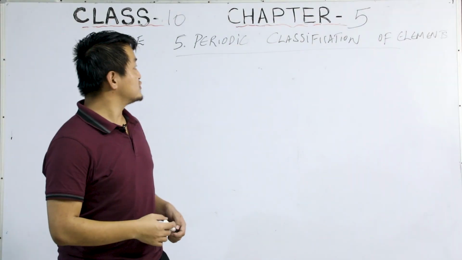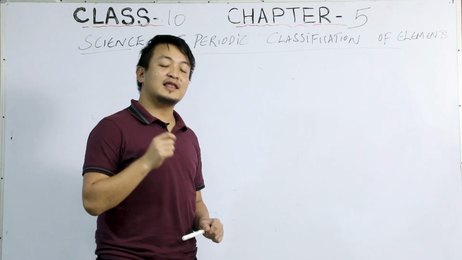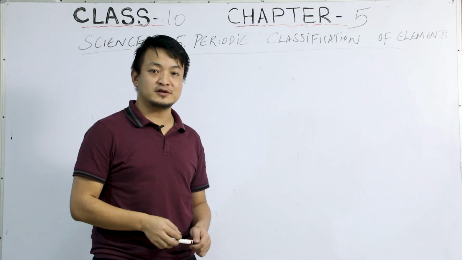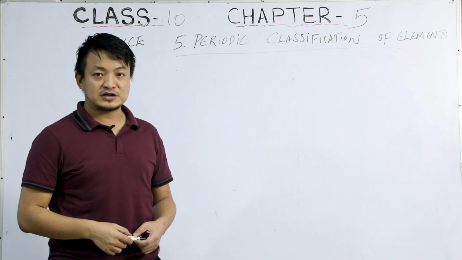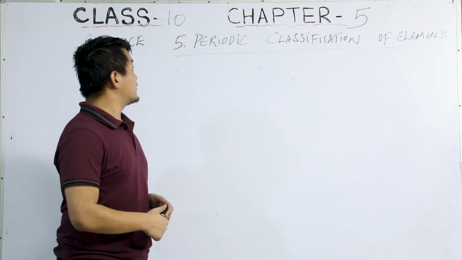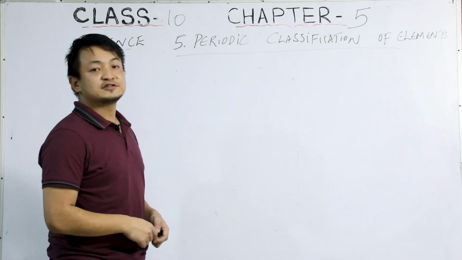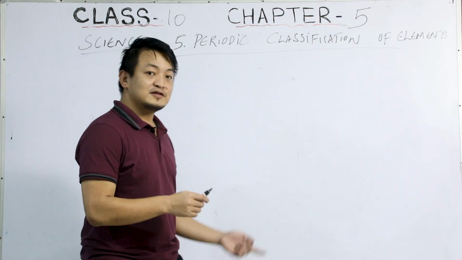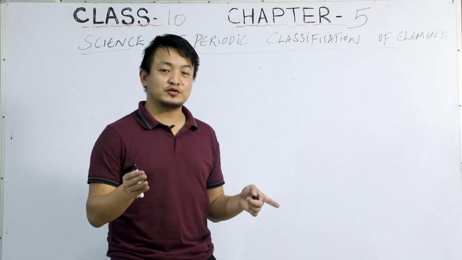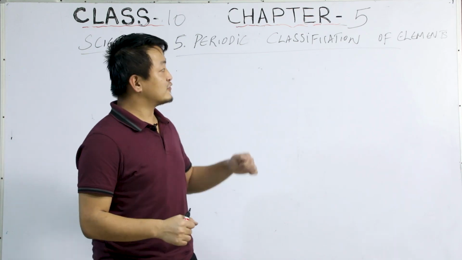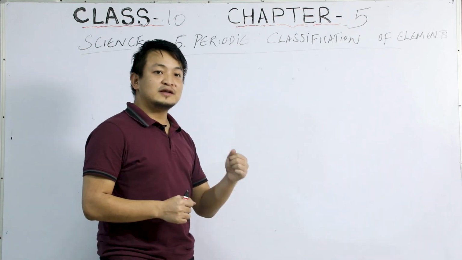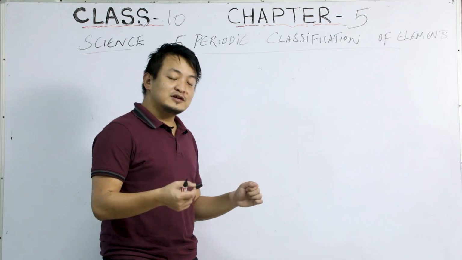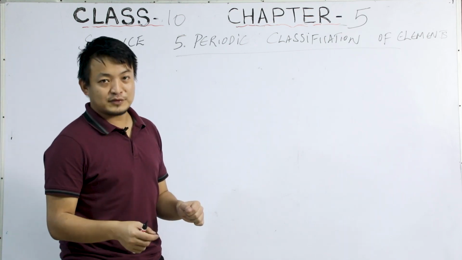So today we are going to start a new chapter, and this will be the last chapter for the chemistry portion. We have completed the first 4 chapters. The name of the chapter is Periodic Classification of Elements. Now you have the modern periodic table in your textbook, right? This did not happen in a snap. The periodic table that we have today did not happen in a snap.